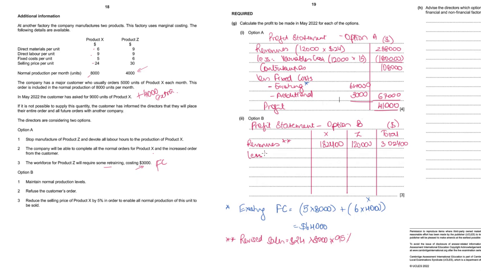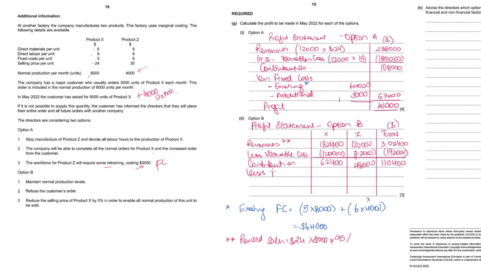Less variable cost. For product X, it's going to be 6 plus 9, 15, material plus labor, into 8,000, which is 120,000. For product Z, it's going to be 9 plus 9, 18, 18 into 4,000, 72,000. So 192,000 total. That gives us the contribution for each product, and in total, product X, it is going to be 62,400. Product Z, it's going to be 48,000. And total contribution is going to be 110,400.